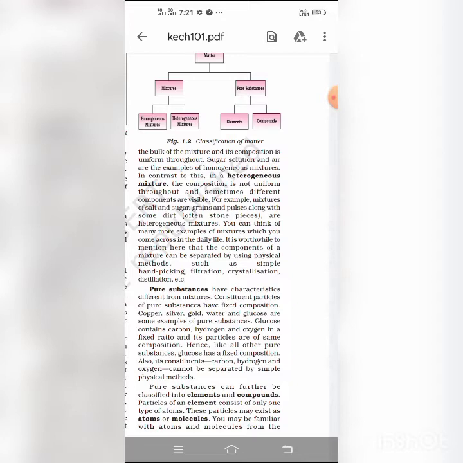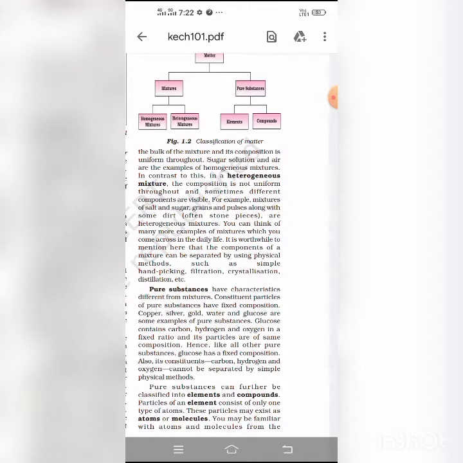Non-metals are soft, have low tensile strength, are not sonorous, have low densities, have low melting and boiling points, are poor conductors of heat and electricity, and are neither malleable nor ductile. Okay, students. So most characteristics of metals and non-metals are just reverse to each other.